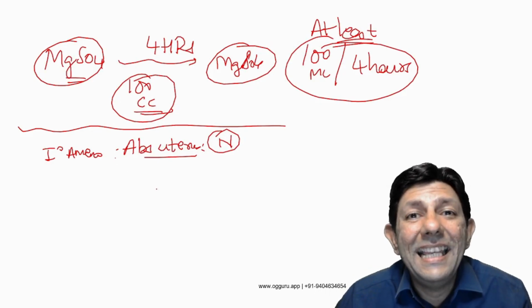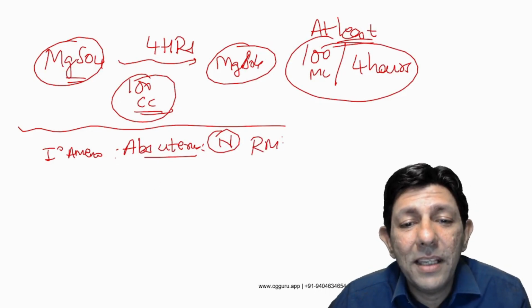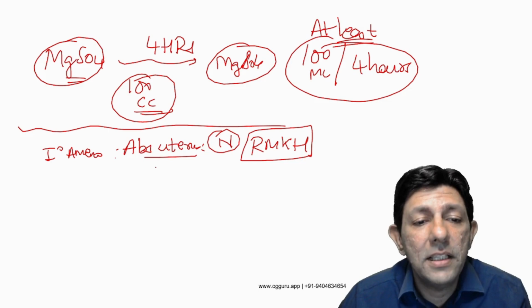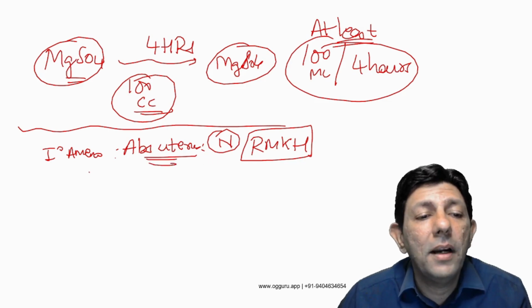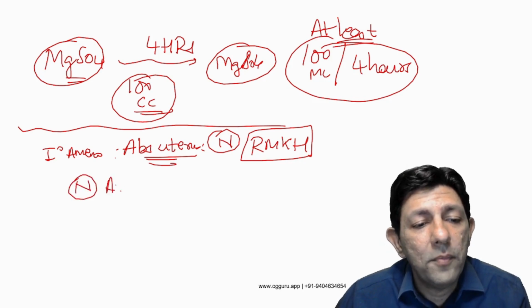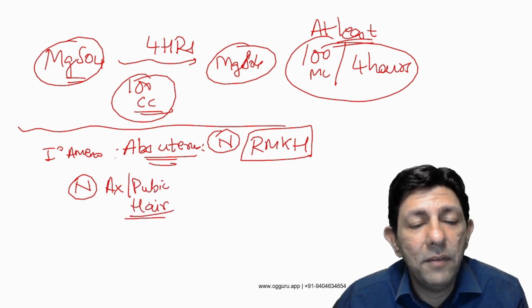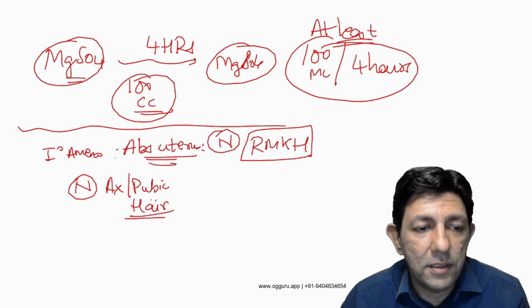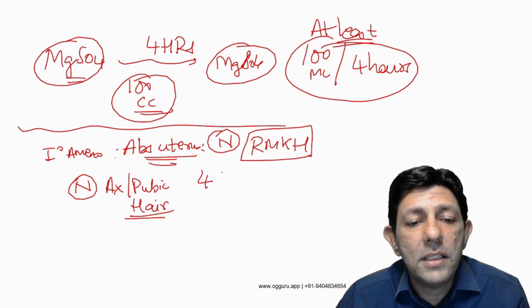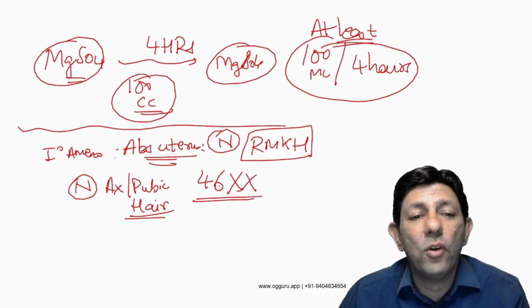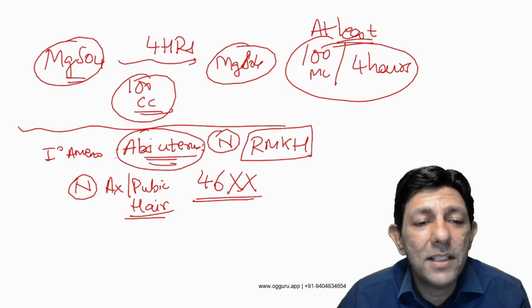Yes sir, this is MRKH, because in Mayer-Rokitansky-Küster-Hauser syndrome or Mullerian agenesis, we get absent uterus but normal axillary and pubic hair. So many times we have discussed this, even in my rapid revision video marathon session. Here the karyotype was asked, and the karyotype is 46XX. What is the other thing when it is absent uterus?